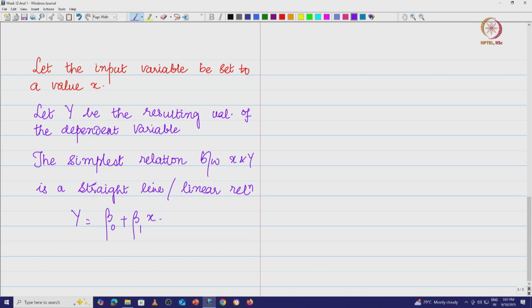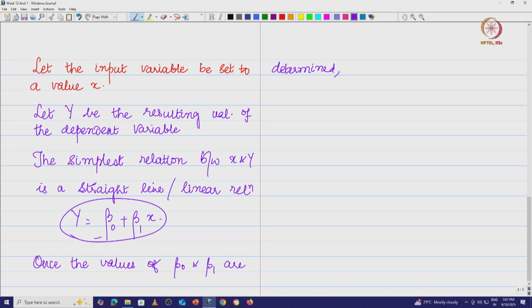So, once the values of beta naught and beta 1 are determined, basically this is the model that we have. The model parameters are beta naught and beta 1.